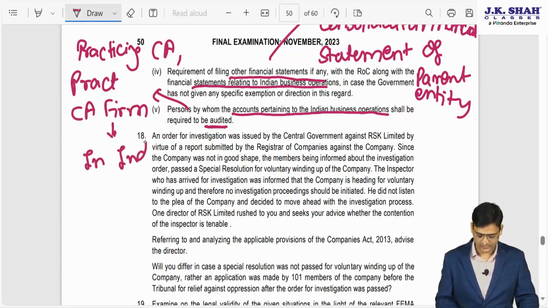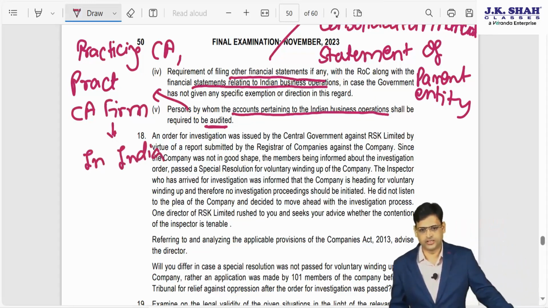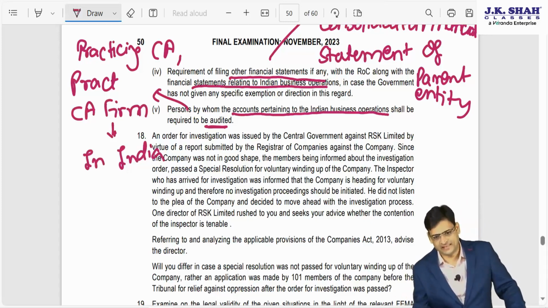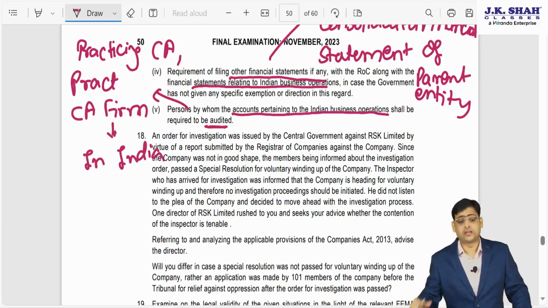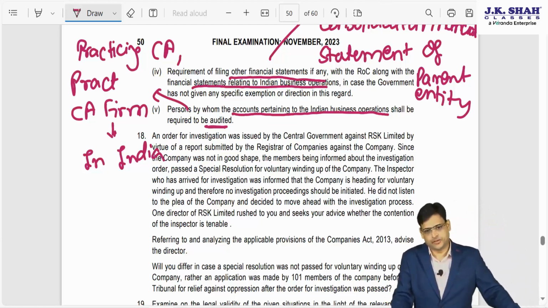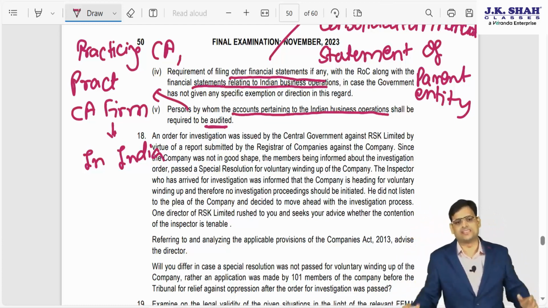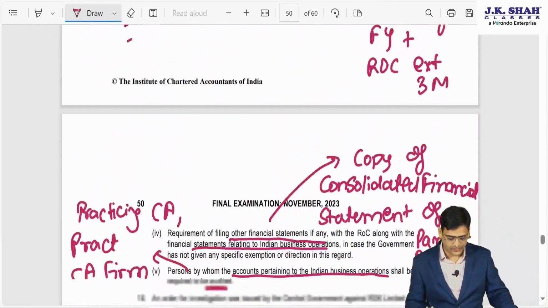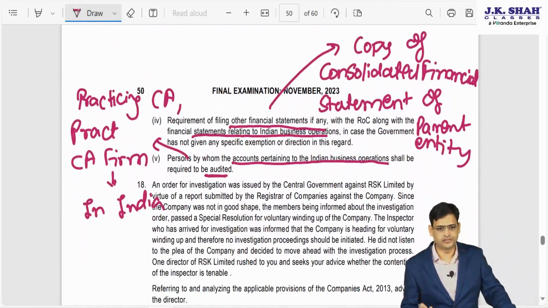So let's say I am a chartered accountant and a practicing CA, so I can do the audit. KPMG is a practicing CA firm, so KPMG can do the audit. Just for the example, I have given you this. I hope it is clear to everybody. You can pause the video and copy this.